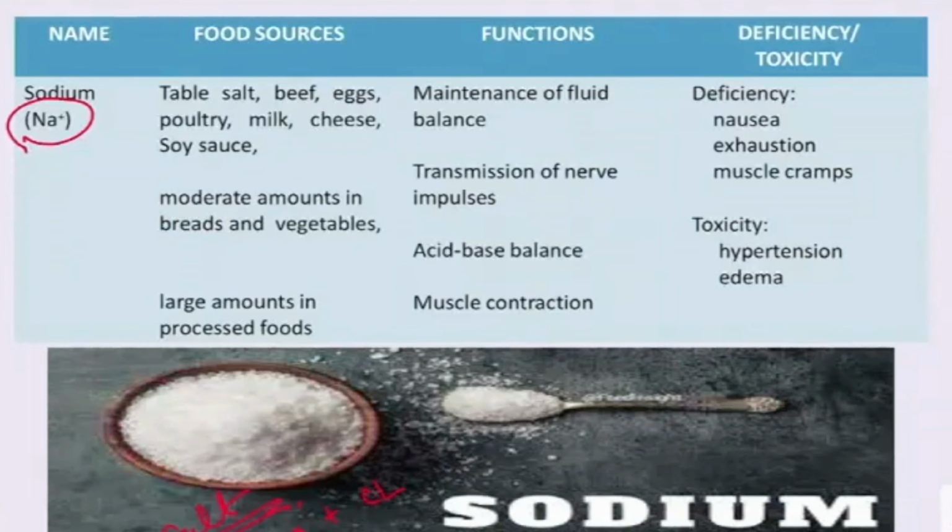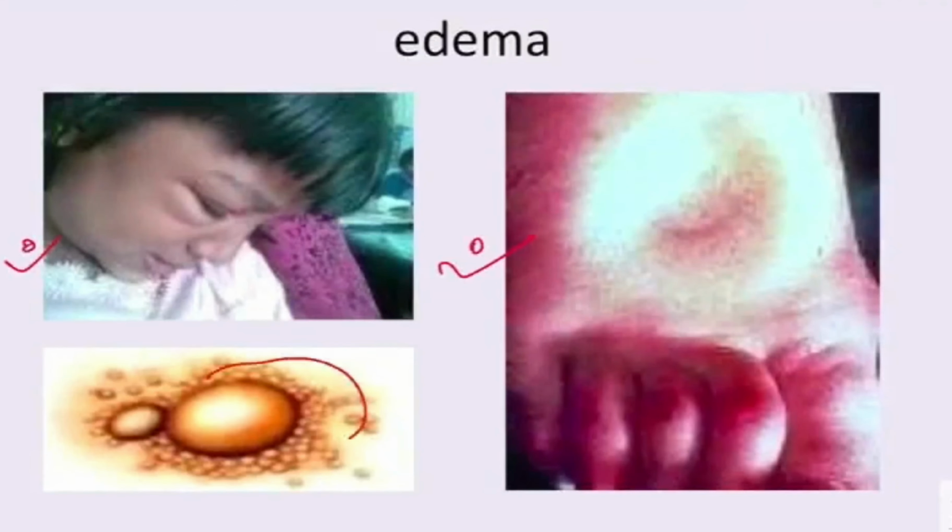So you can see the picture. This is edema. Edema means accumulation of fluid around the cells. Okay, so this is the fluid particles around the cells.